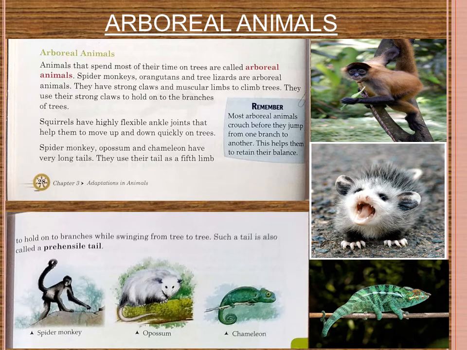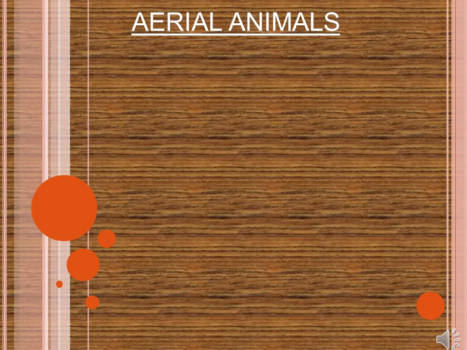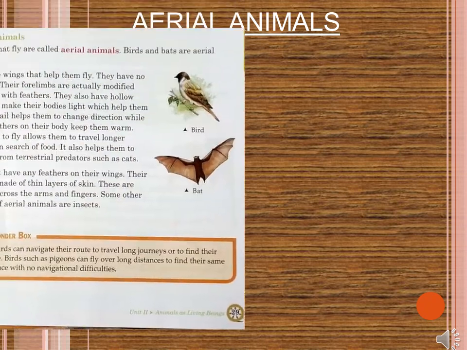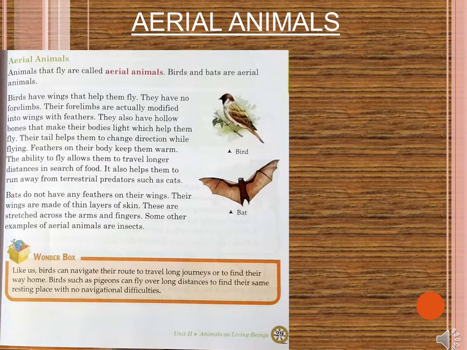And the next one is aerial animals. Aerial animals are those which are able to fly. So animals that fly are called aerial animals. Very easily we can give the example. The first thing that comes to our mind is, yes, birds. Birds are aerial animals. And one more example is bats. Bats cannot be included in the group of birds, so they are given as a separate one. So birds and bats are the examples of aerial animals.